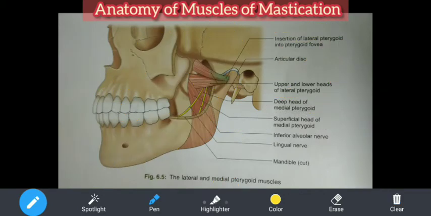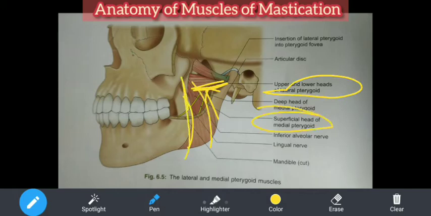I will clarify everything. Now coming back to the discussion, we saw the origin and insertion of the lateral pterygoid muscle. Now we will see the medial pterygoid. If you see the medial pterygoid, the superficial head and the deep head, this deep head is going inside, under what? The lower head of the lateral pterygoid. Okay. And this one on top is the superficial head of the medial pterygoid. Now the superficial head comes as a small slip from the tuberosity of the maxilla and the adjoining bone.